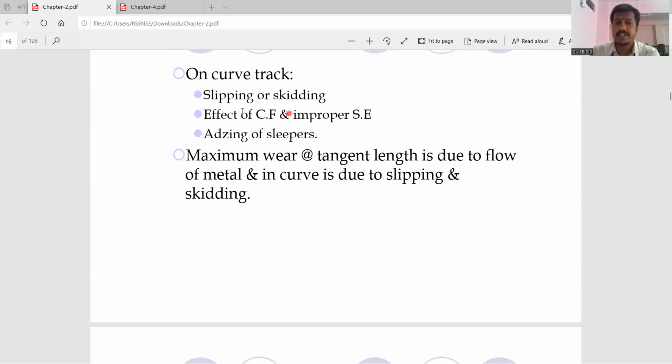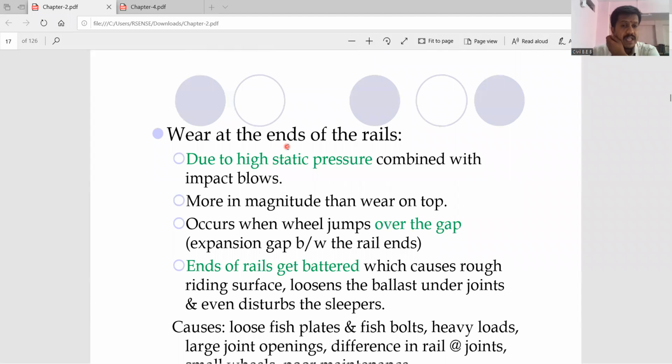Then on the curves, it is due to slipping or skidding, the effect of centrifugal force, improper super elevation and edging of the sleepers. These are the main reasons for the occurrence of wear on a curved track. On a curved track. Okay. Then wear at the ends of the rail, as I told you, is due to the action of heavy load. That is the first reason. Then it occurs when the wheel jumps over the gap.